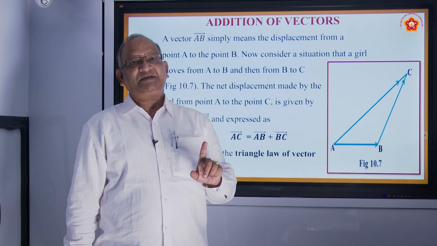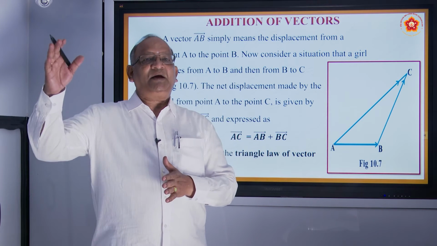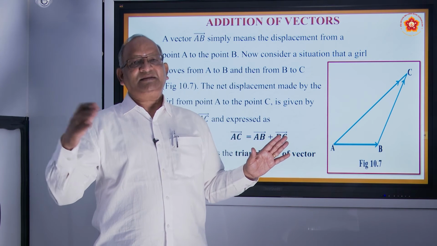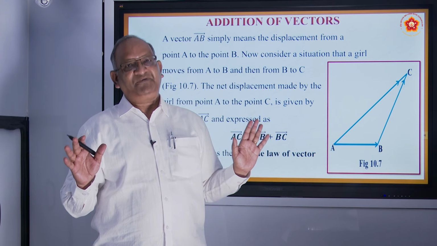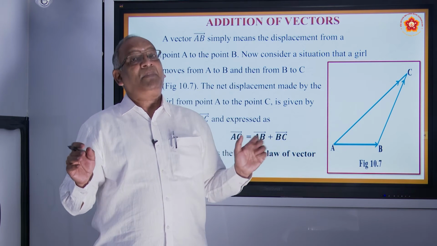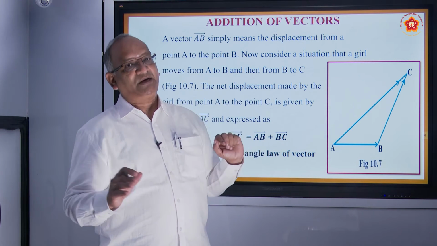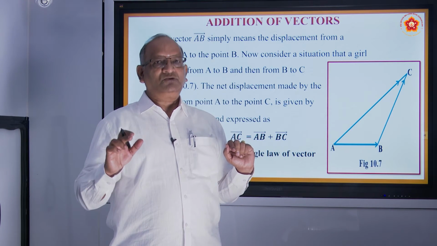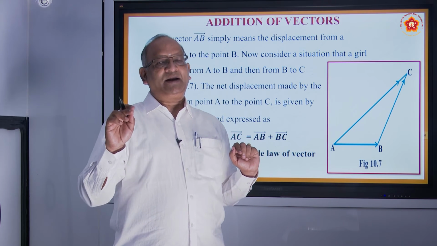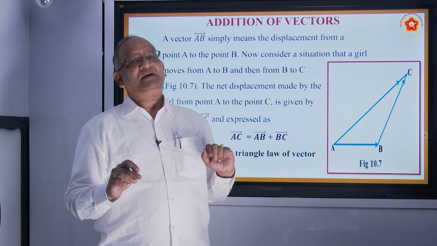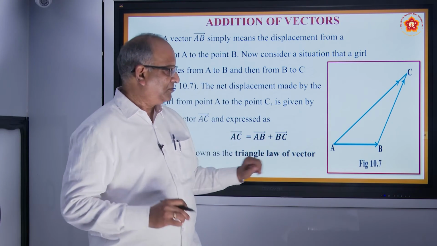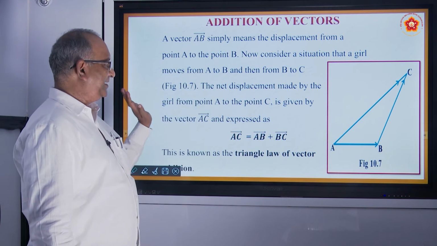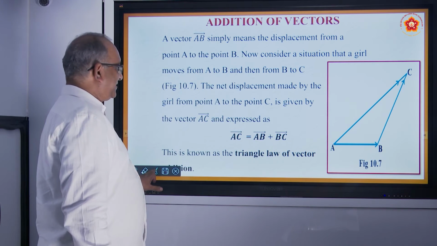But never be under the impression that length of AB plus length of BC is equal to length of AC. Wrong. Sum of the lengths of the sides will not be equal to third side. If it is so, you cannot draw a triangle actually. But the sum of two vectors is equal to third vector. If two vectors can be represented as two sides of a triangle in one particular order, then the third vector is going to be equal to sum of the first two. So AB plus BC is equal to vector AC. So that's what has been explained here. Let us move further.